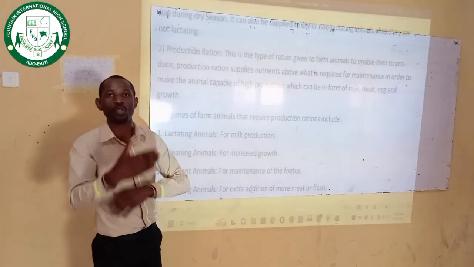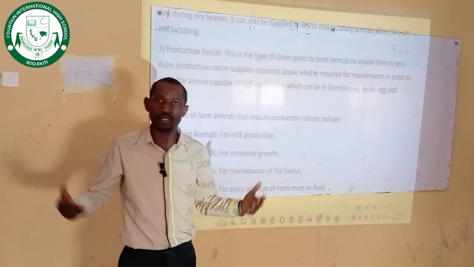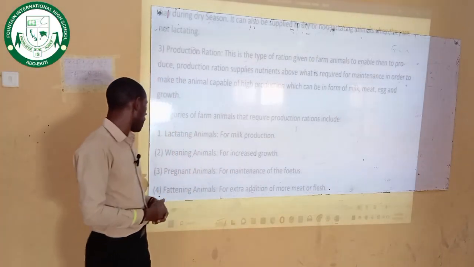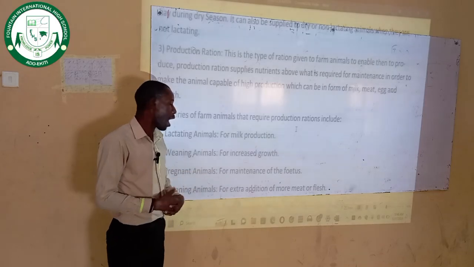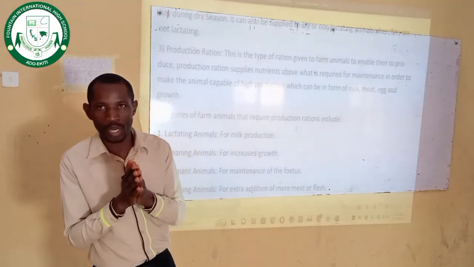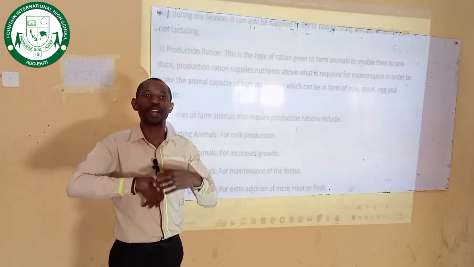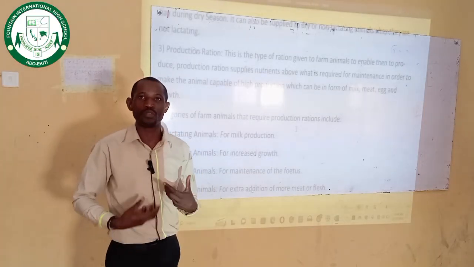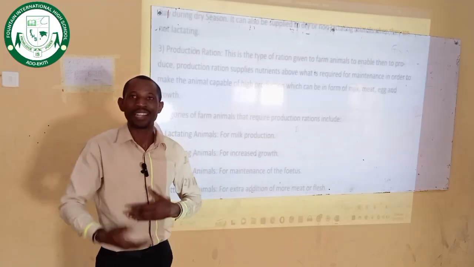That is for the animal to continue growing, the body growth. So that is why you give a production ration to this weaning animal. Then pregnant animals, animals that are pregnant, in order to maintain the pregnancy. The pregnancy means there is a developing baby, one animal inside the mother, inside the womb, that is still growing.